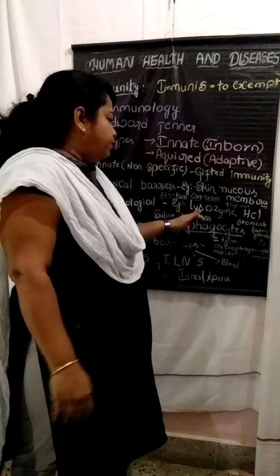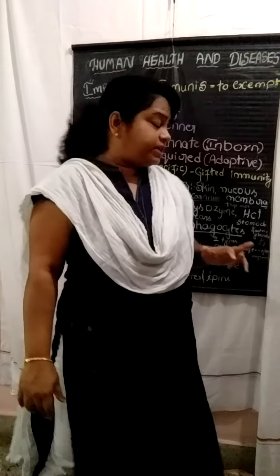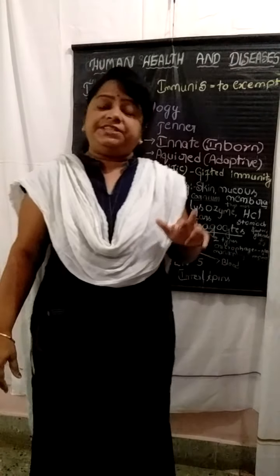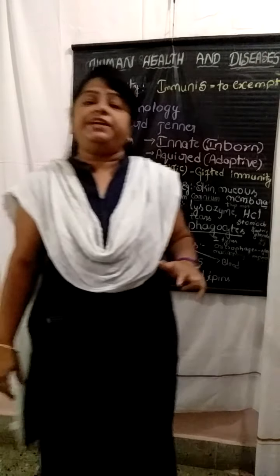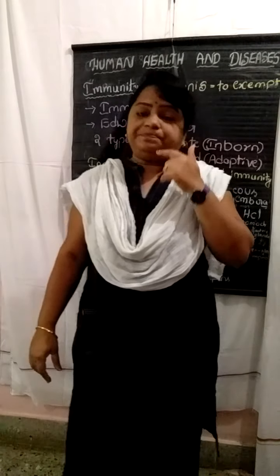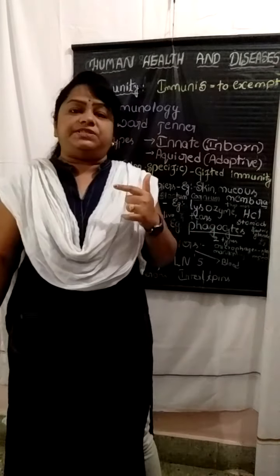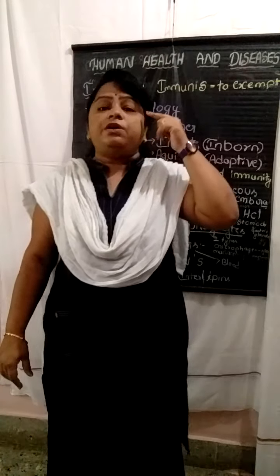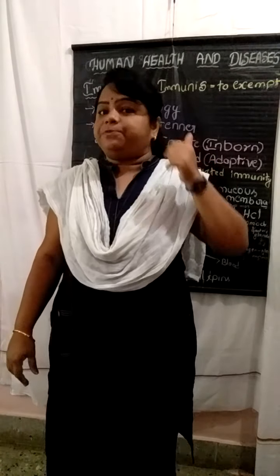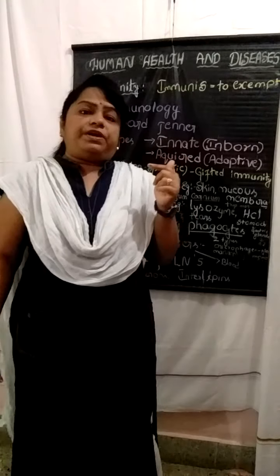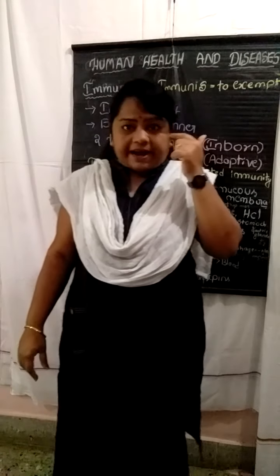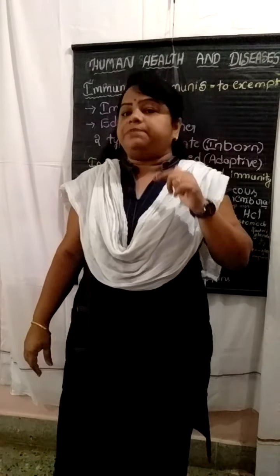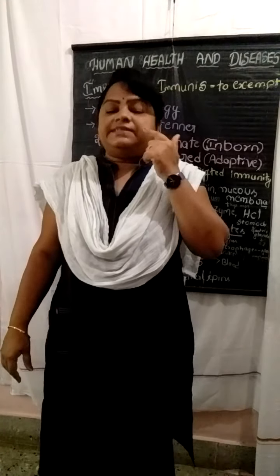One we can call the lysozymes. The lysozymes are antibacterial enzymes present in the salivary juice and also in tears, the tears that come from the eyes.